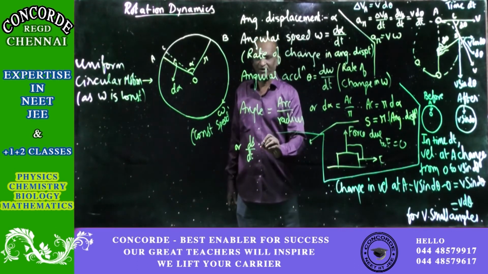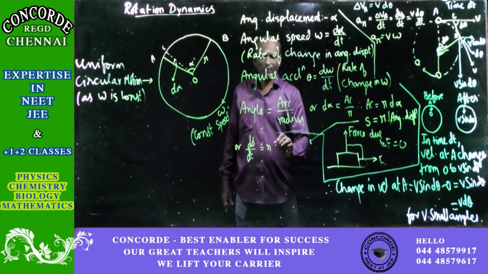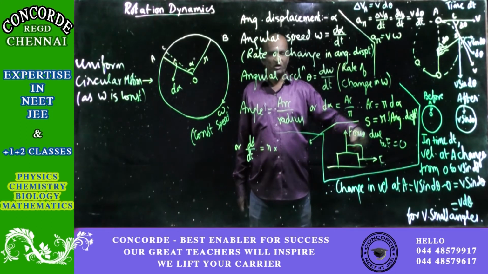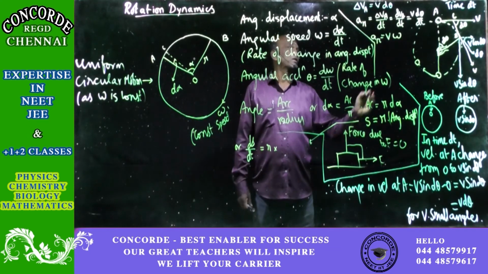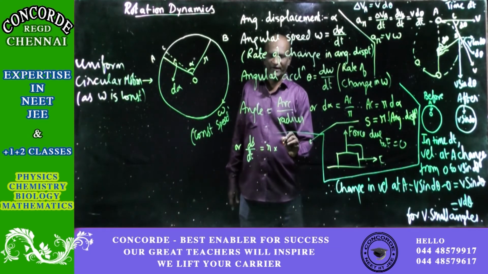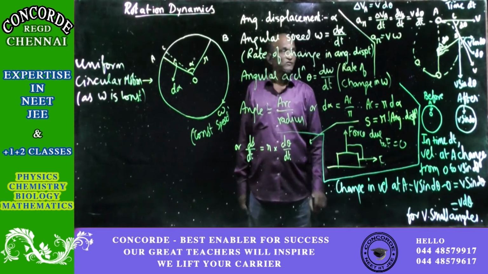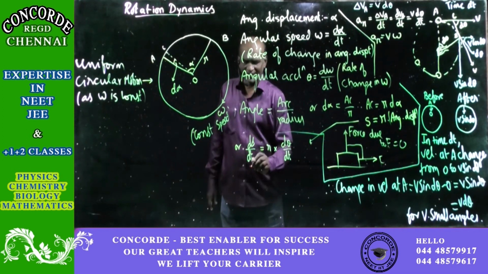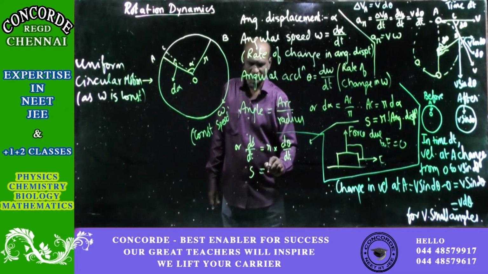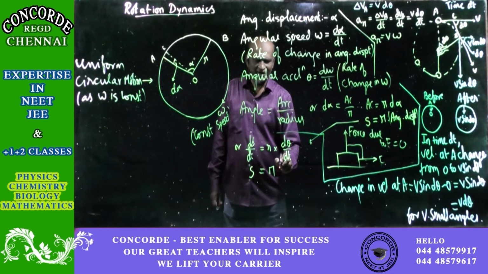So you will get r, which is a constant, into the angular displacement rate, that is d theta divided by dt.